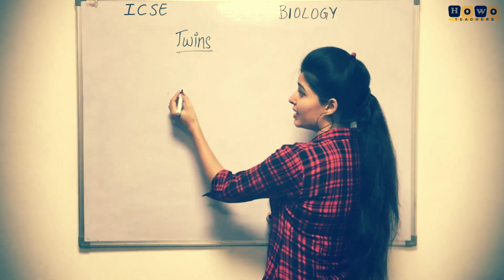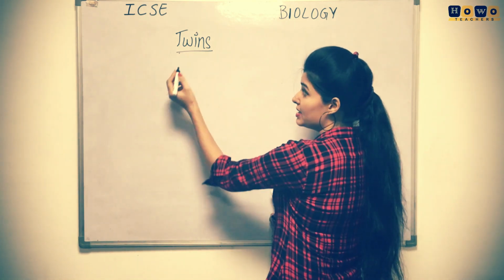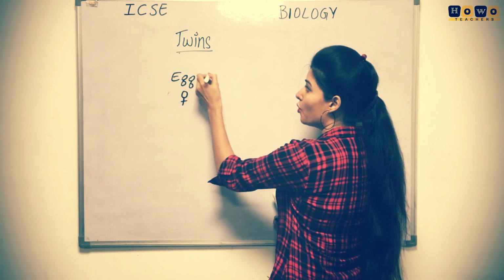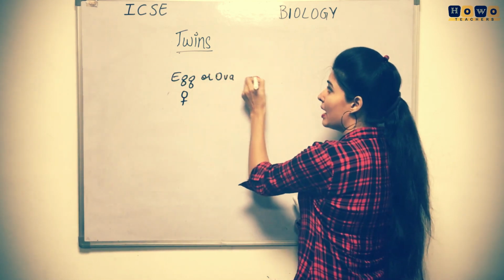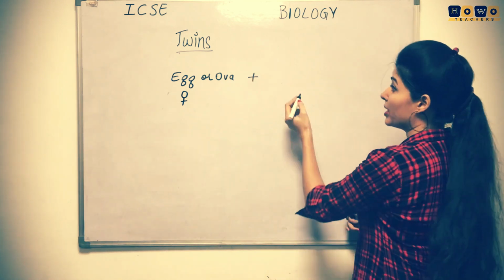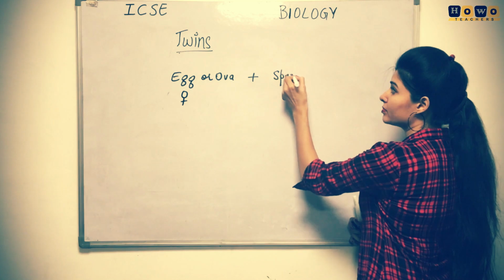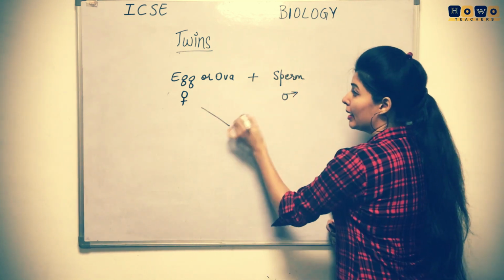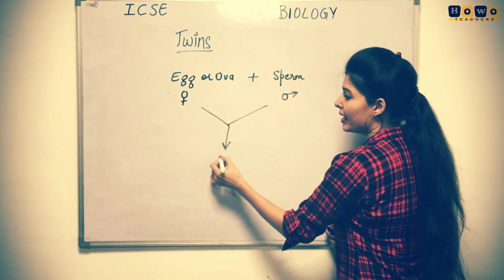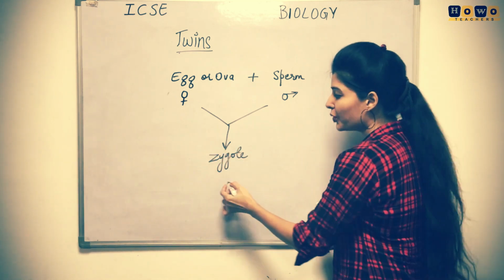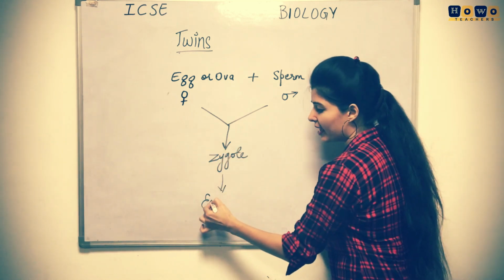That is very much clear that from the female side the egg or ova is required, and when it gets mixed with the sperm from the male side, both of them mix together and it forms the zygote. This zygote further divides and forms the embryo.